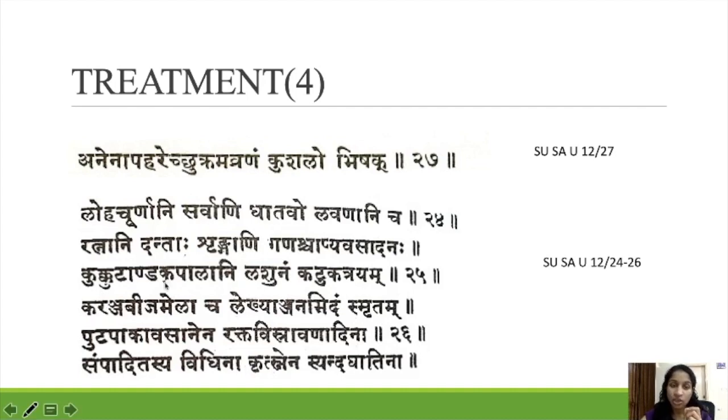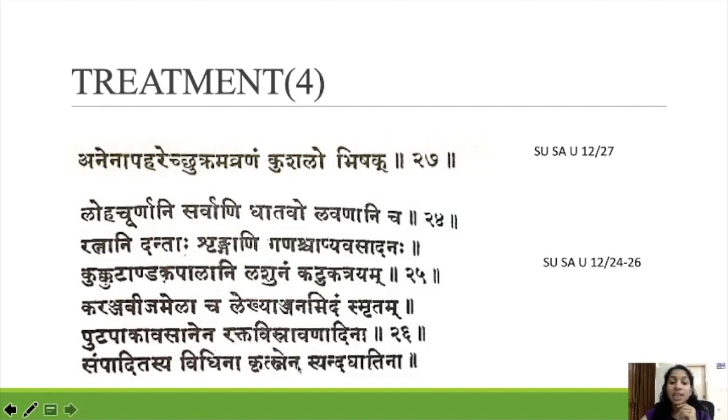So the eggshell you have to take along with lashunam, katukatrayam (trikatu), karanja bijam and ela. This is Lekhana Anjanam. Mix all these things and do anjanam.